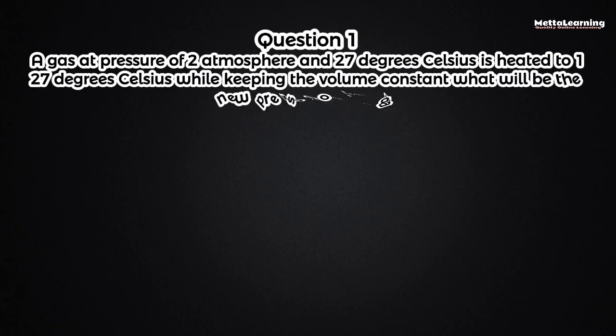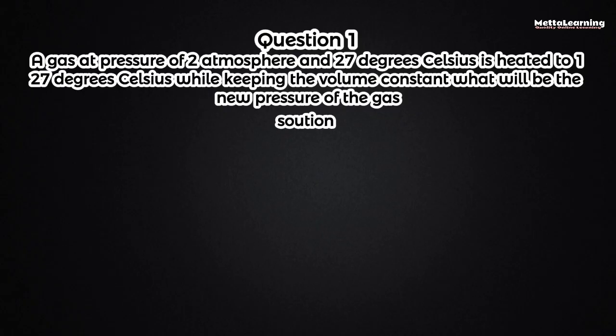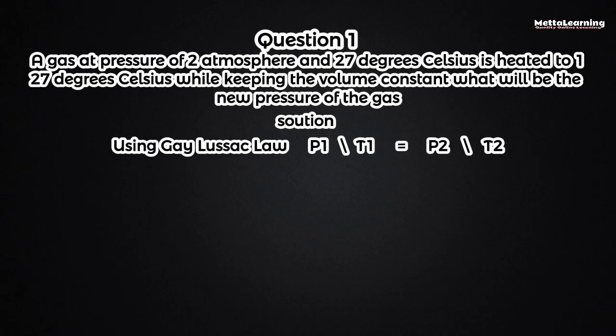So the first question I have here with me from the past questions 2011 through to 2020 says a gas at a pressure of 2 atmospheres and 27 degrees Celsius is heated to 127 degrees Celsius while keeping the volume constant. What will be the new pressure of the gas? From our question, you can see that we'll be using Gay-Lussac's law, which has to do with pressure and temperature since the volume is constant.